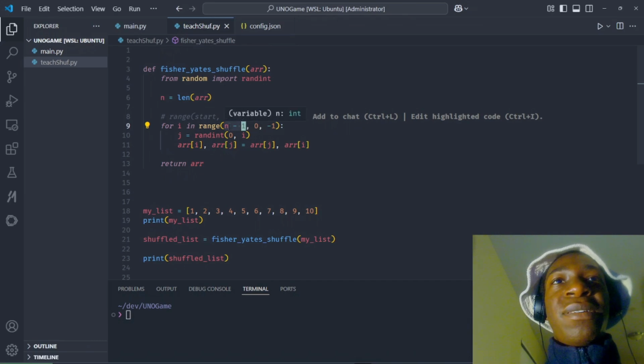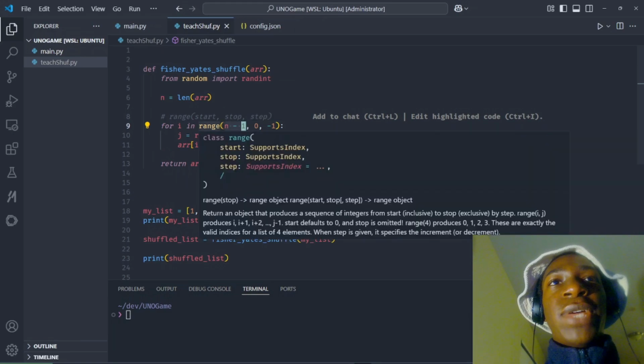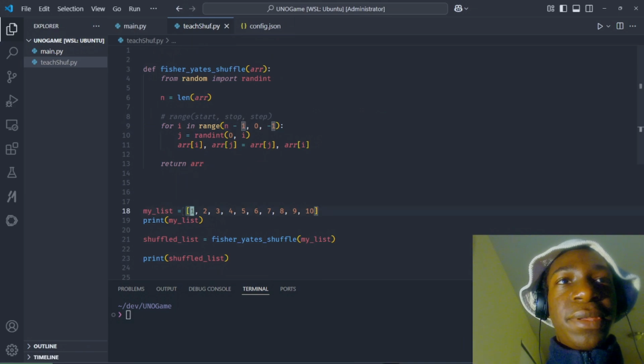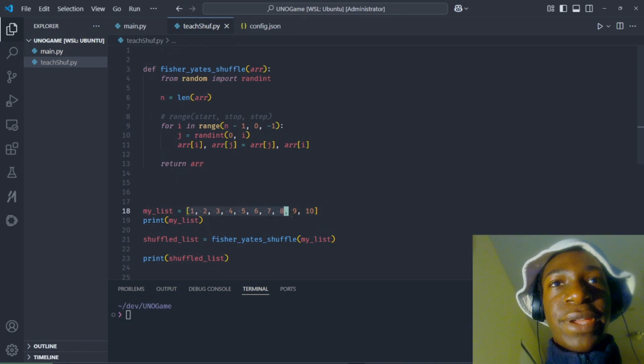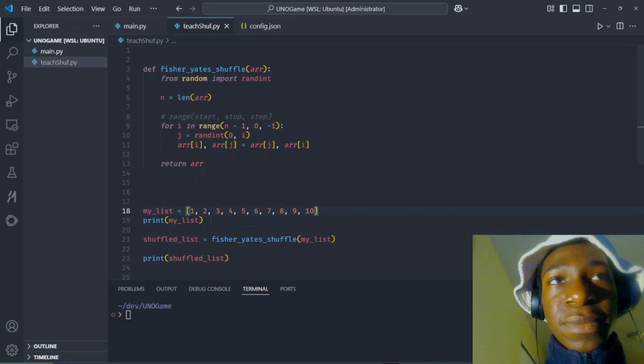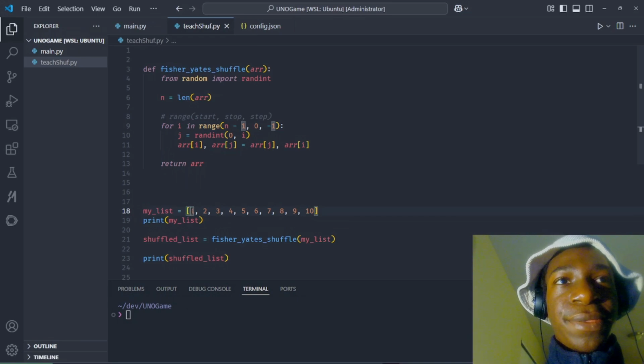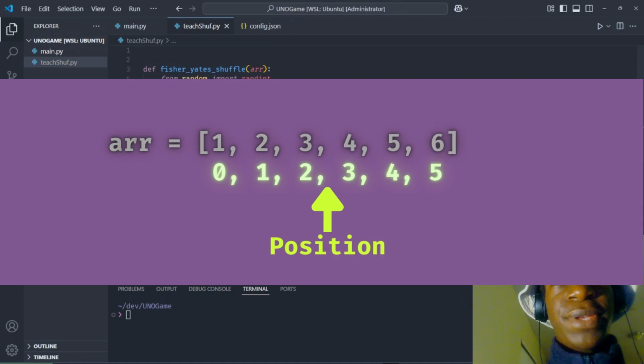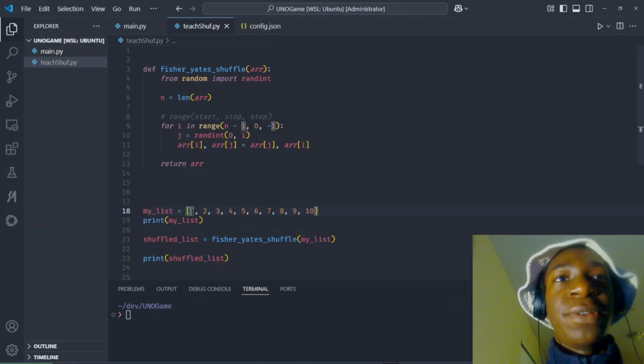Because, as we must remember, Python counts from 0. All right? So inside this list I have this array. This is 0. Its position, its index, is 0. Index simply means position. All right, so get used to that term.